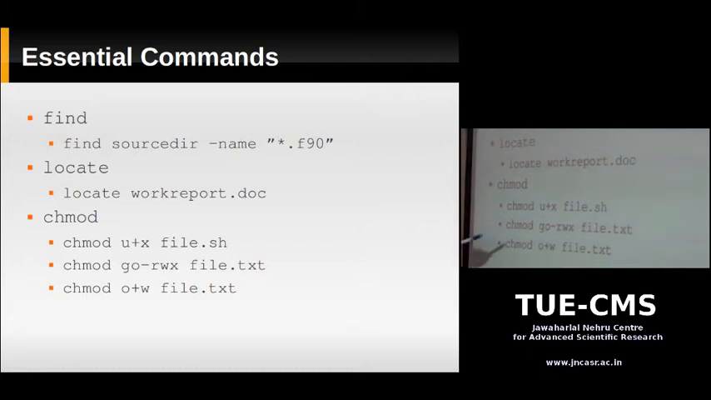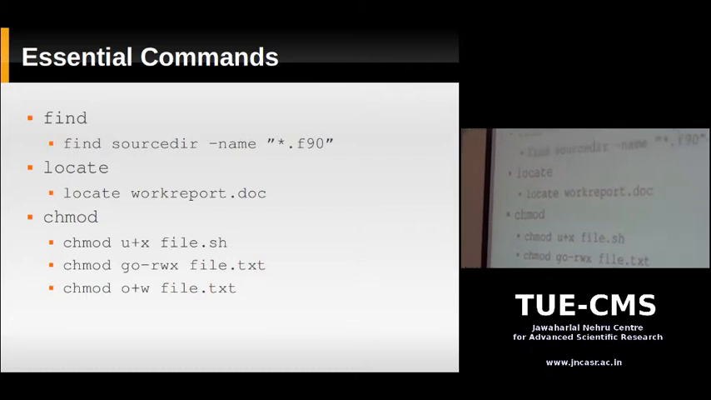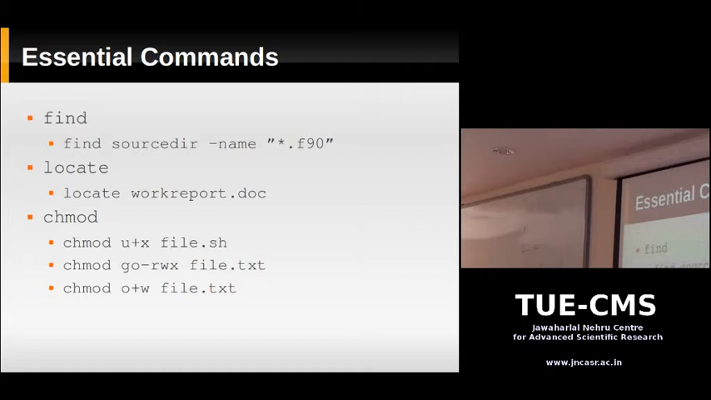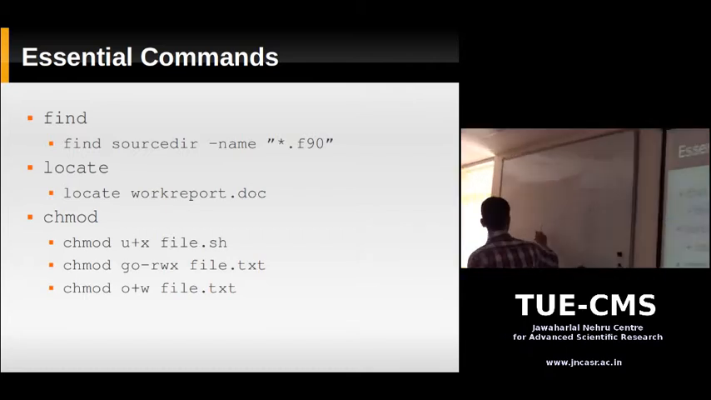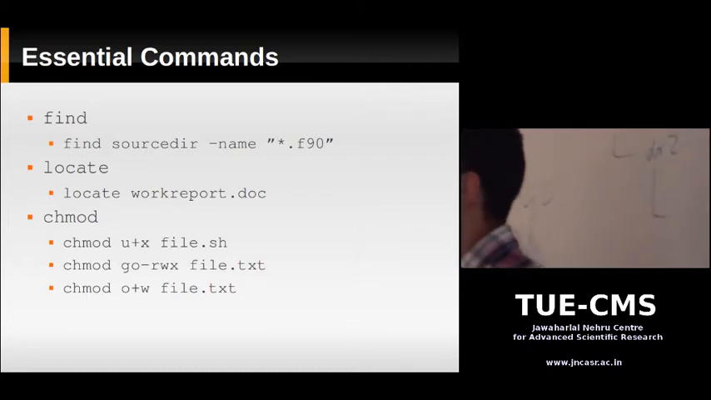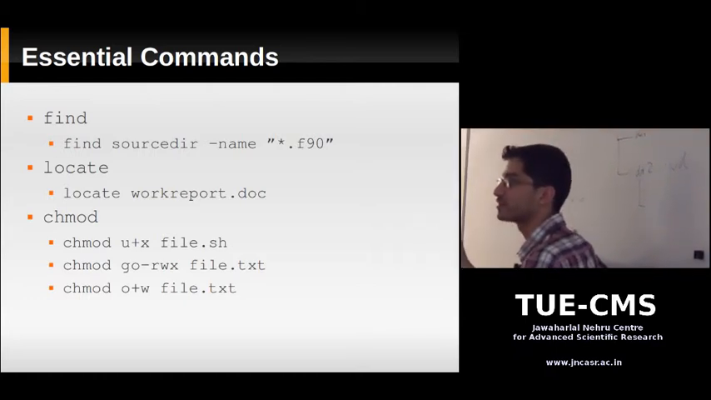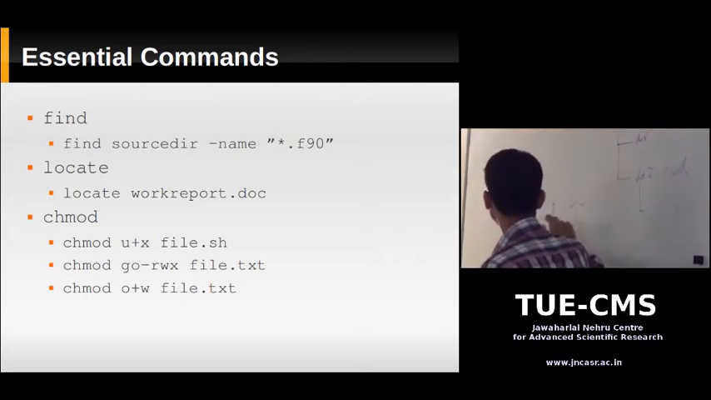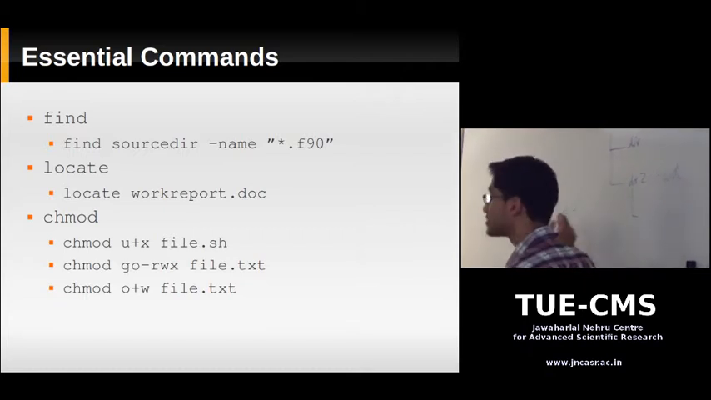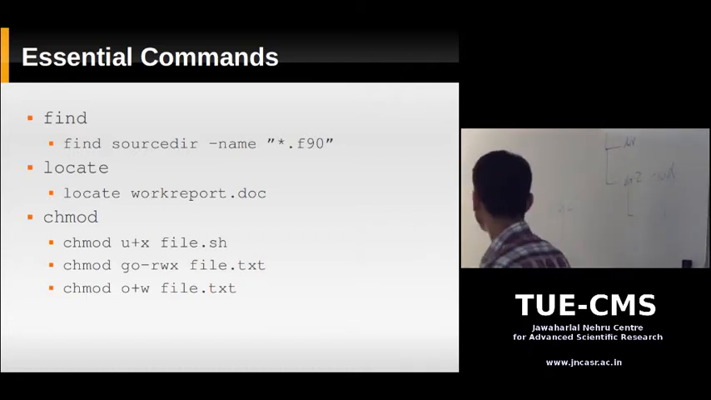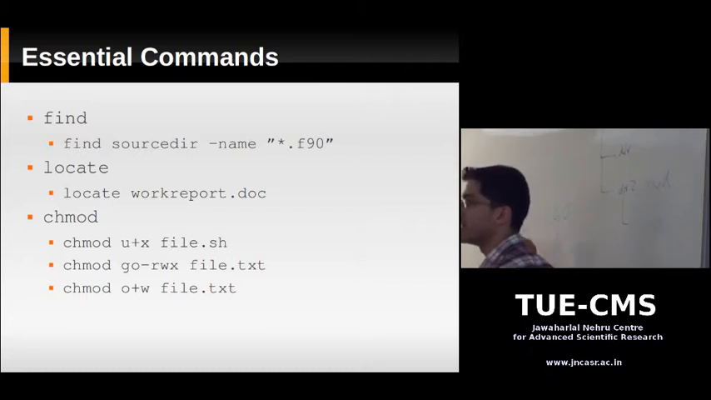Similar to u, you have other options. You have g and o. u stands for user, the owner of the file. g stands for the group. Like I said earlier, every file belongs to one group, so you can set permissions for that group. And o stands for everybody else, everybody other than the user and the group.